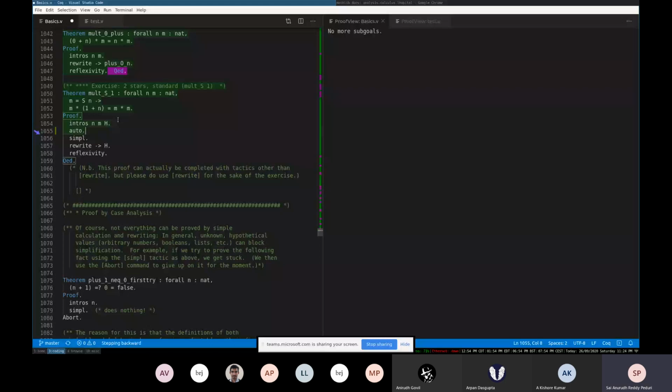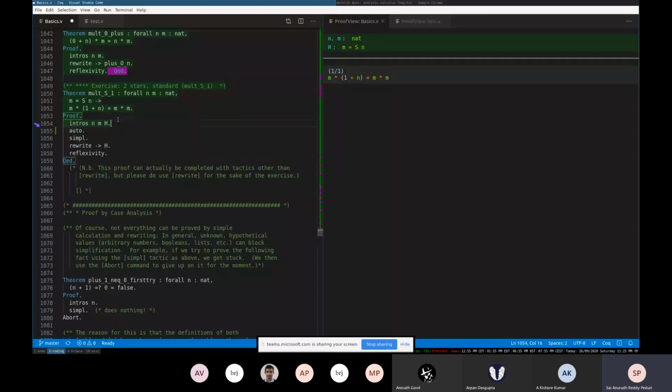So how it does it is, it has the entire library of all the previously proved things, right? So it tries to look at what things can match here, or what things can match into subproofs. It already has certain tactics like rewrite, and it can rewrite parts, it can do some substitutions and everything. So it tries to do some substitutions, tries to do some rewriting, and then see if it matches an already existing theorem. Or it looks at the existing theorem and tries to see, okay, can I do a simple rewrite? A rewrite here would just be like, okay, look at this. This rule says m is equal to Sn, right? So it automatically knows that wherever it finds m, it can substitute it with Sn.